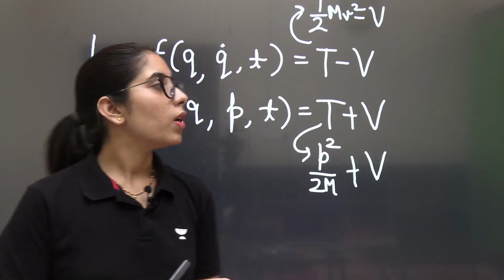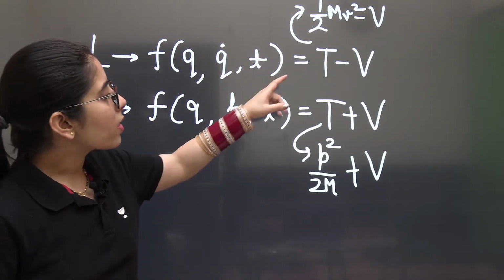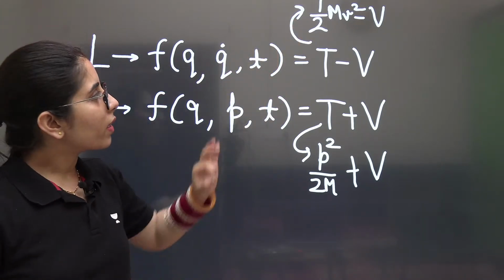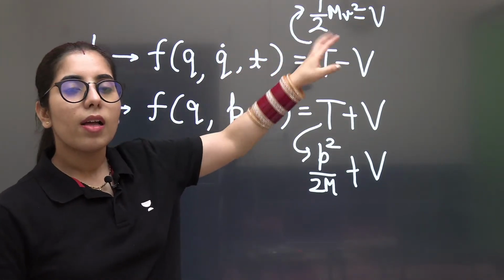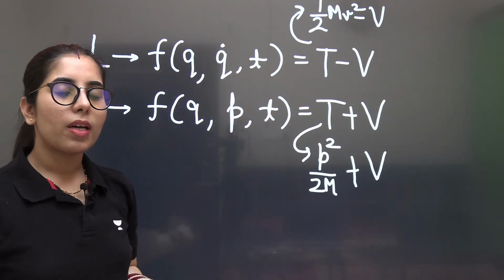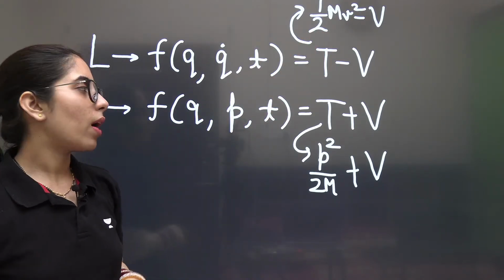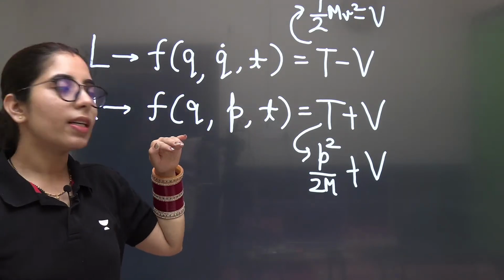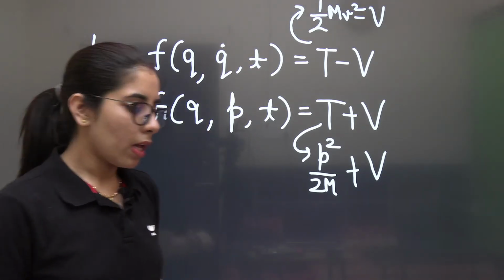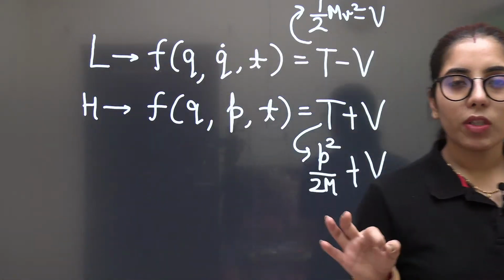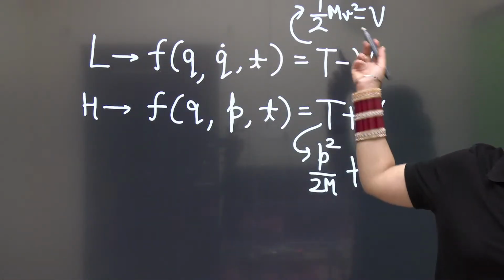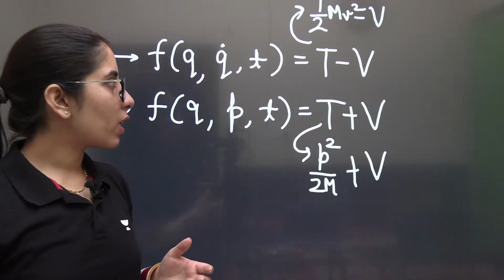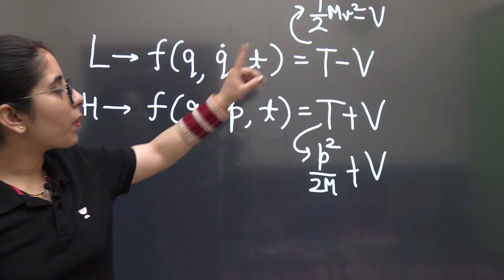then what you have to do is compare the kinetic energy with half mv square, and whatever m term you get, you use it. Let's say you have to convert it to the Hamiltonian now. After you have the Lagrangian given to you, you have to write the Hamiltonian with the help of that. Clear? So you get to know m after comparing the given kinetic energy with half mv square, and the potential energy separately.